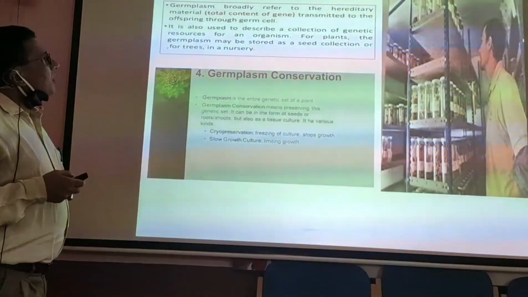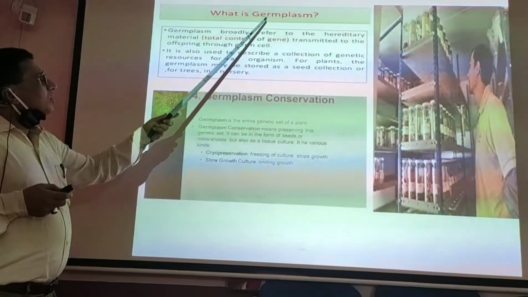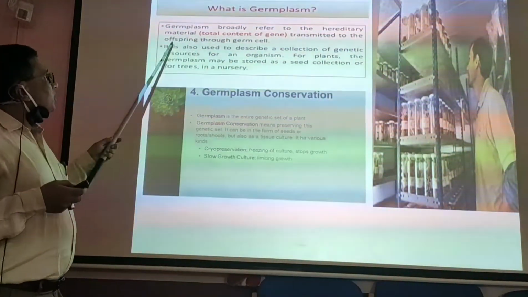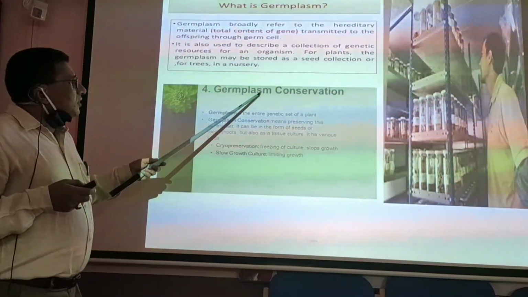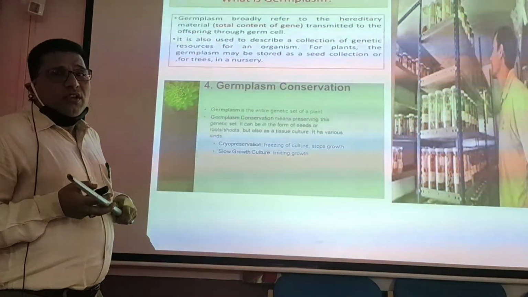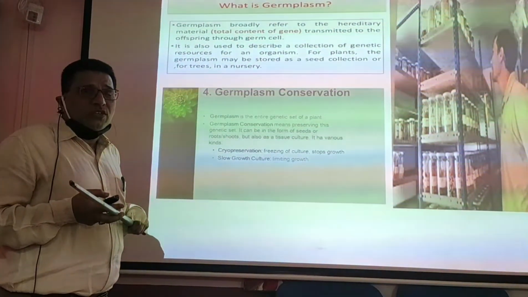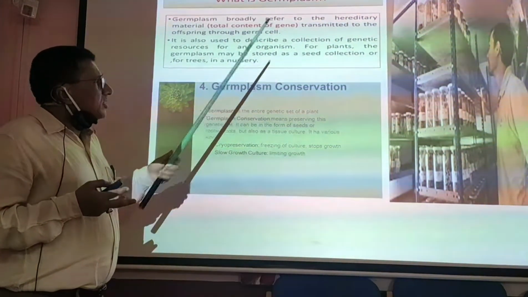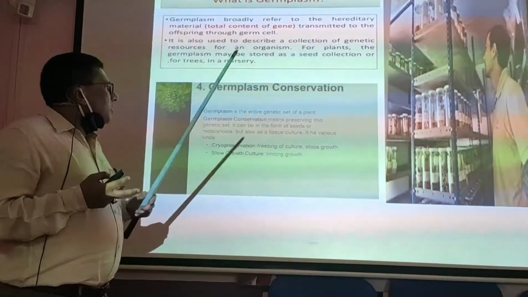Next, I would like to say something about germplasm preservation. Germplasm is the total content of genes which is transmitted to the offspring through germ cells. That can be preserved so that the germplasm does not get extinct, to preserve the medicinally valuable plants or economically valuable plants, so that they continue for future generations. Tissue culture proves to be an advantage in germplasm conservation.